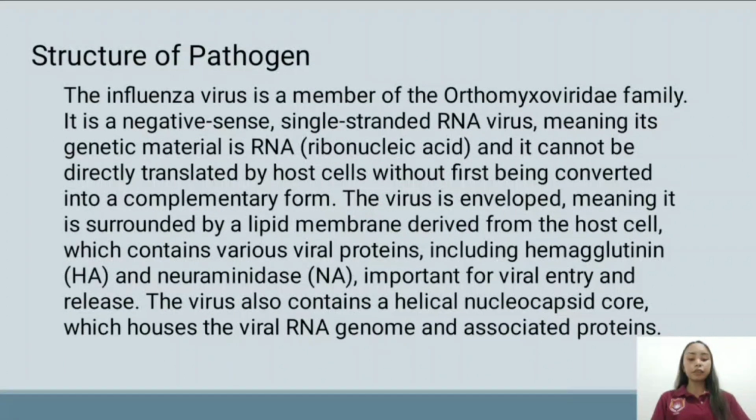The virus is enveloped, meaning it is surrounded by a lipid membrane derived from the host cell, which contains various viral proteins, including hemagglutinin and neuraminidase, important for viral entry and release. The virus also contains a helical nucleocapsid core, which houses the viral RNA genome and associated proteins.